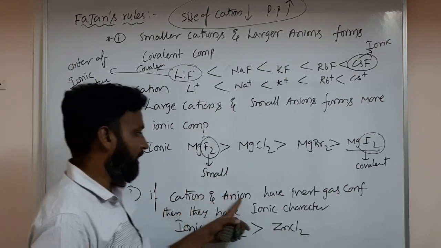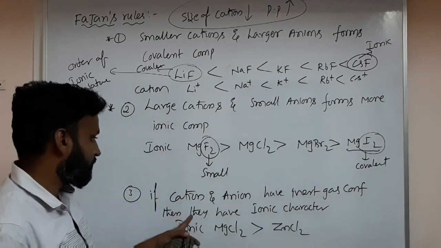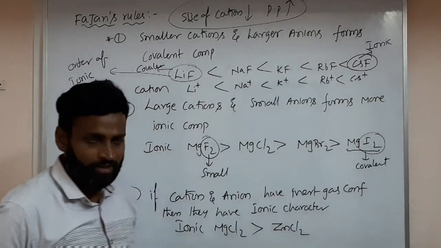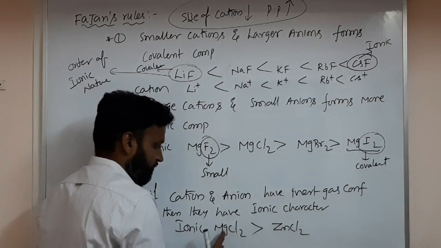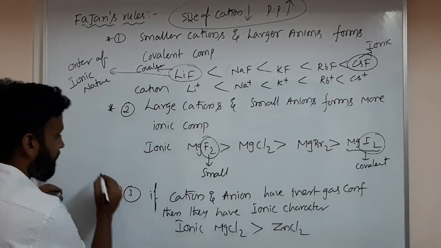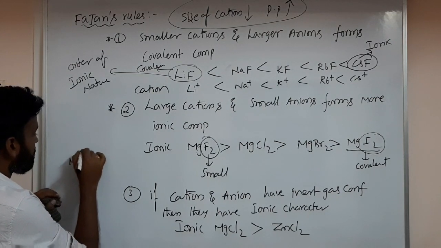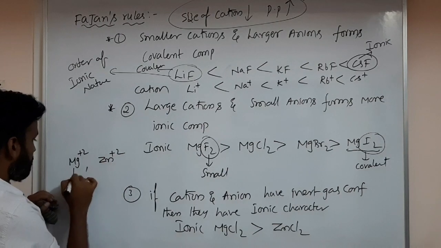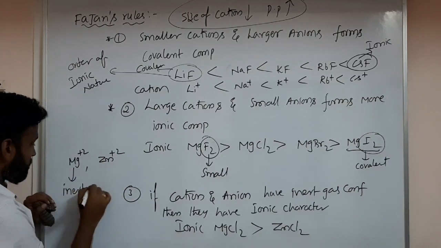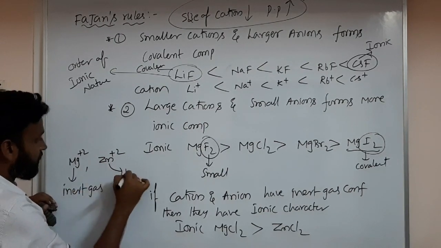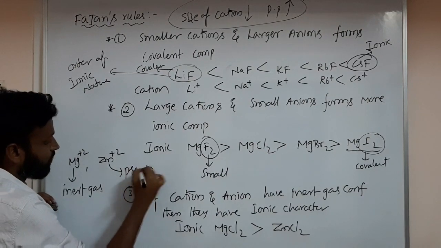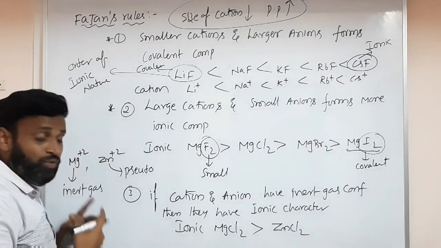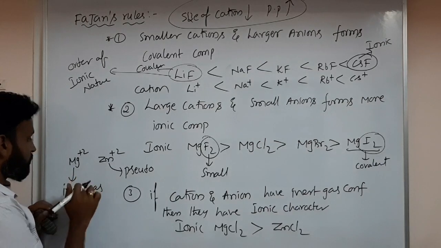Here the anion is the same, so we say it with respect to the cation: Mg2 plus and Zn2 plus. Mg2 plus has inert gas configuration, while Zn2 plus has pseudo inert gas configuration. So which cation is more stable?